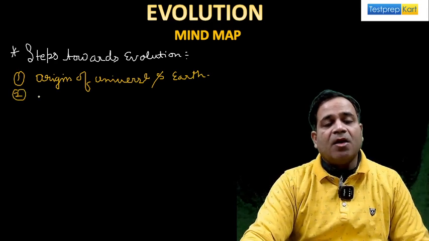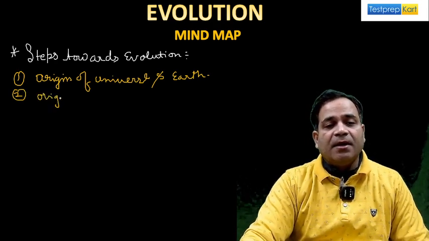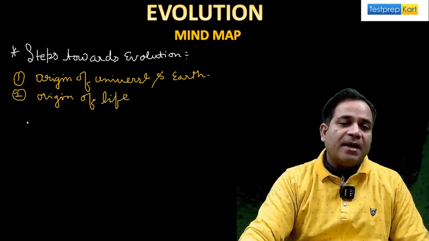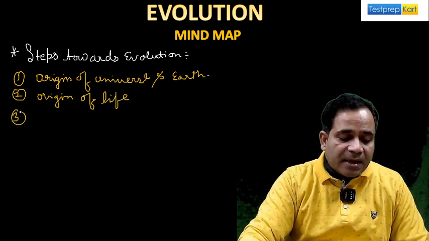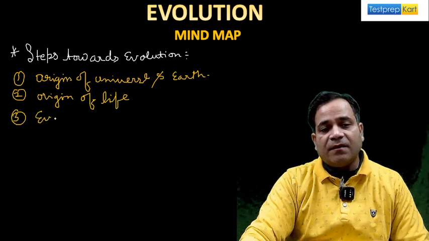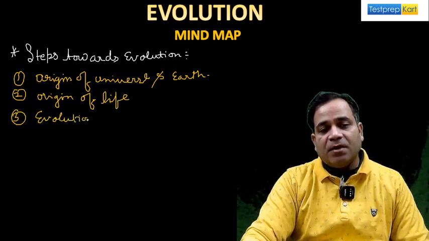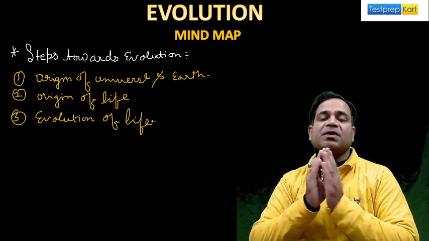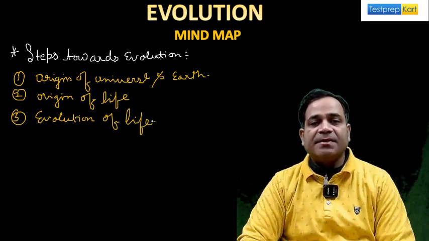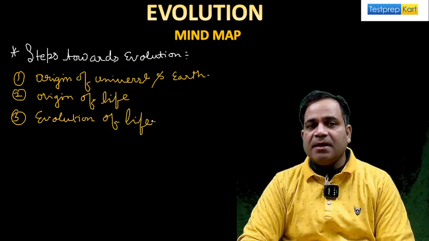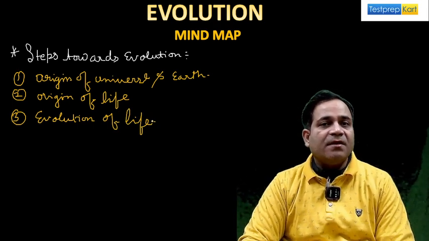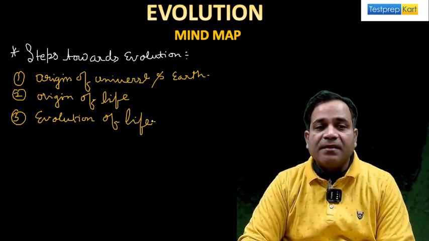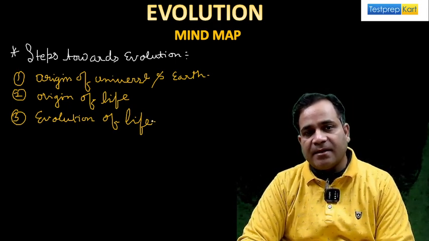Then after that, my dear, the origin of life. And the third one is the evolution of life, my dear. Here there are some basic steps towards evolution. The first step is the origin of universe and earth, correct? The second one is the origin of life. The third one is the evolution of life, my dear, right?